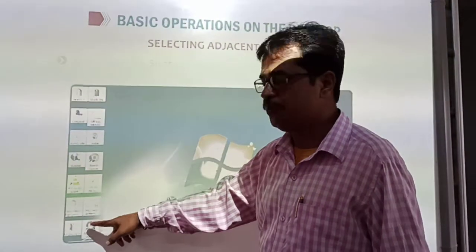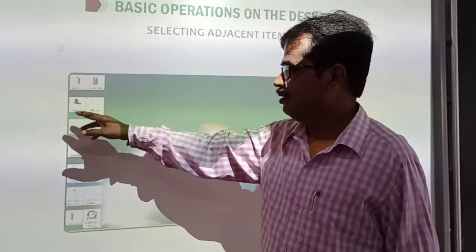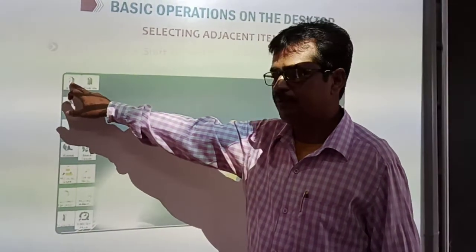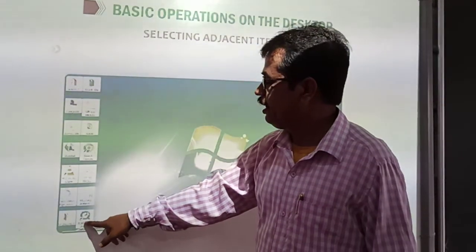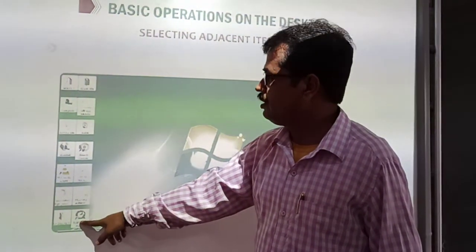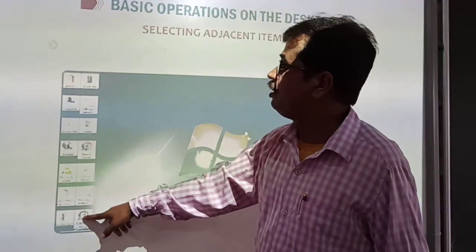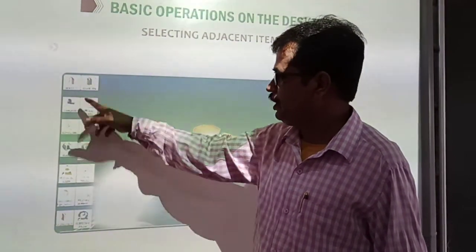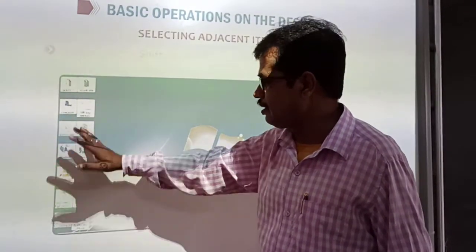During this, don't forget to press and hold the shift key. So first click the first icon, then press and hold the shift key on the keyboard and click the last icon. Then you can see from here to here, from top to bottom, all the icons which are placed one after another, back to back, are selected.